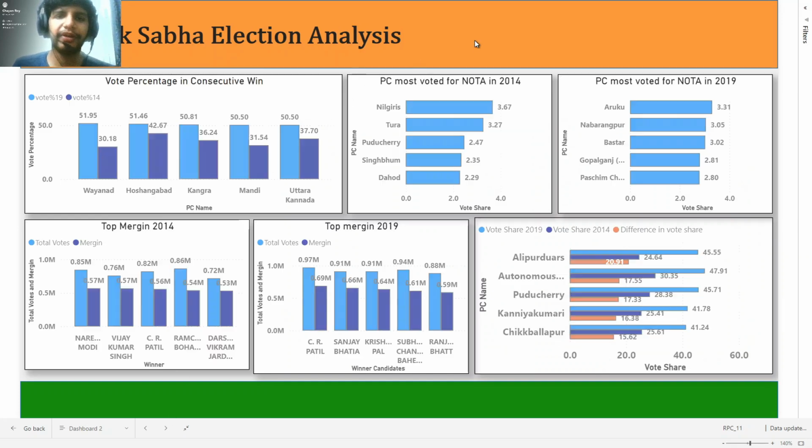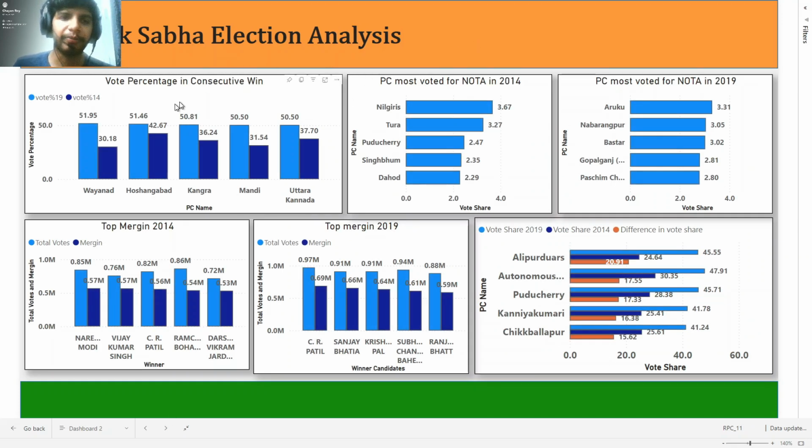Next we will see party wise voter percentage. These are the parties that have won consecutive wins, so their votes in 2019 as compared to 2014. In Wayanad, in the state of Kerala, we can see that the Indian National Congress has gained a major vote share in 2019, and the same story follows in Hoshangabad, Kangra, Mandi, and Uttara Kannada.